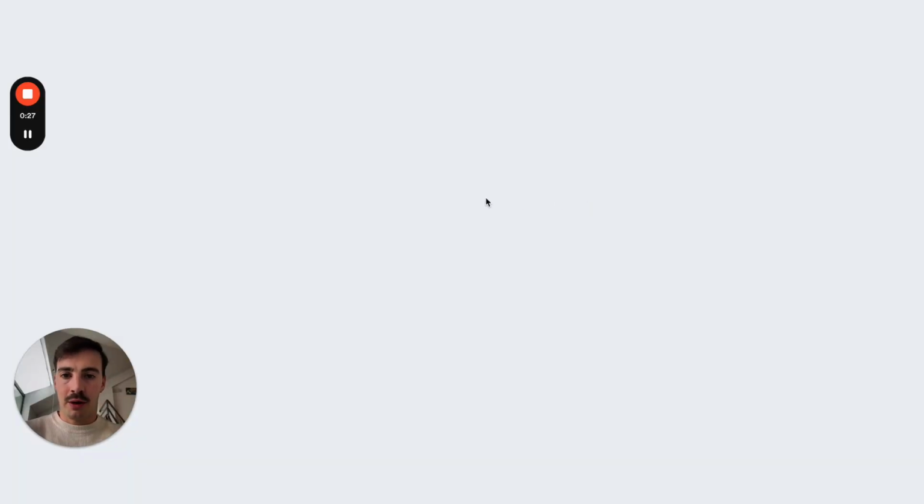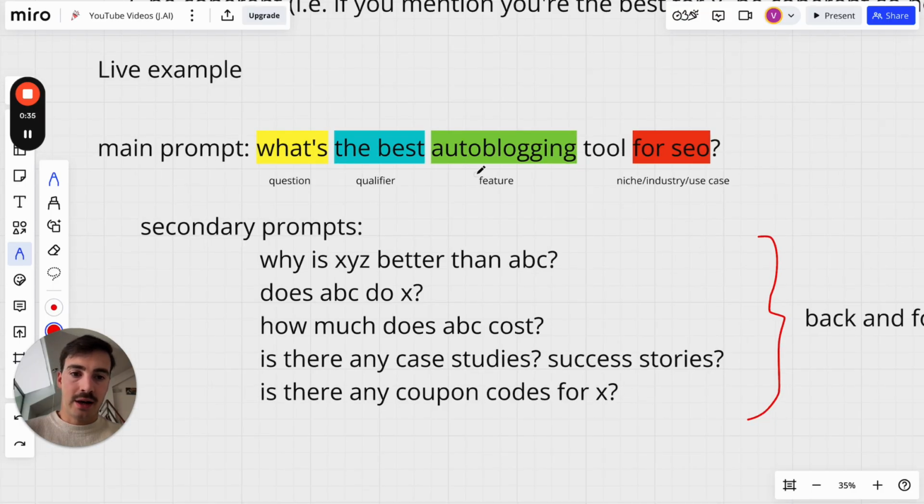And so the main prompt is going to be this right here. What's the best auto blogging tool for SEO? So that's the question. The best qualifier, so it could be the cheapest, the most expensive, the simplest. It depends on your product or niche. Auto blogging, so this is a feature. Tool for industry, niche or use case. Could be for any different industry or use case, you get the point.